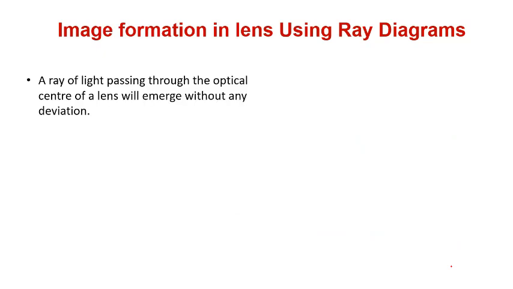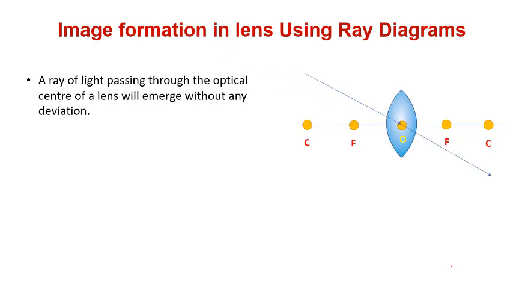Next, a ray of light passing through the optical center of the lens will emerge without any deviation. That means if it passes through the optical center, it will go as it is. Now you will have one more question, sir, if I pass a ray through this, what will happen? Obviously it is going through the center, along the principal axis, hence it will go directly.